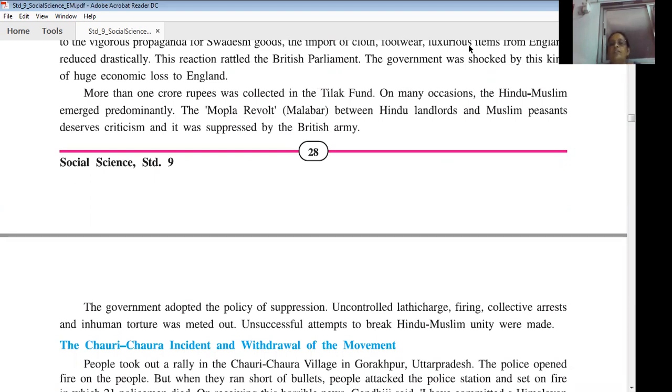So how did the British control this movement? By uncontrolled lathi charge, firing, collective arrest, and inhuman torture. Unsuccessful attempts to break the Hindu-Muslim unity were made. They were unsuccessful in breaking the unity between the Hindus and the Muslims.